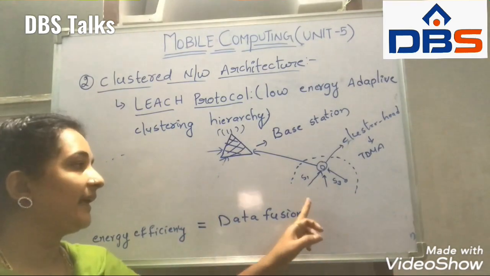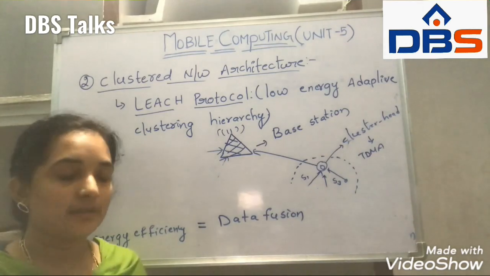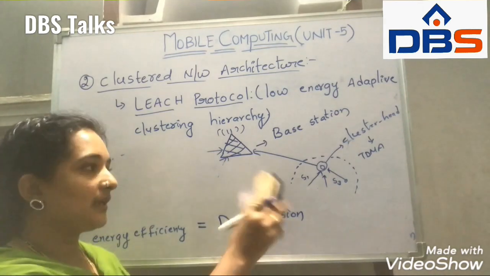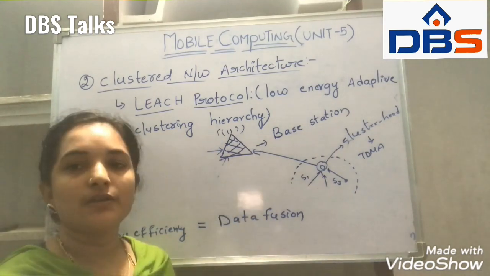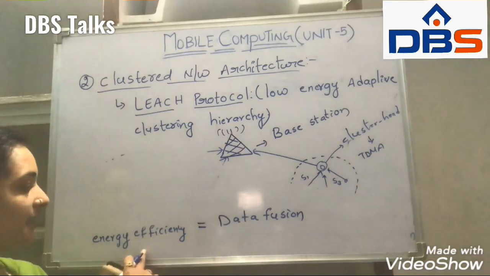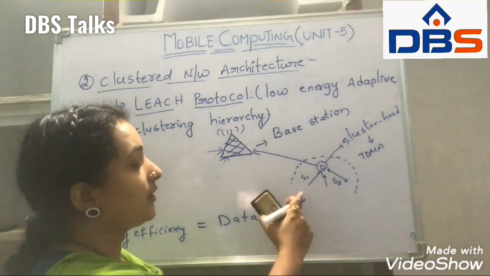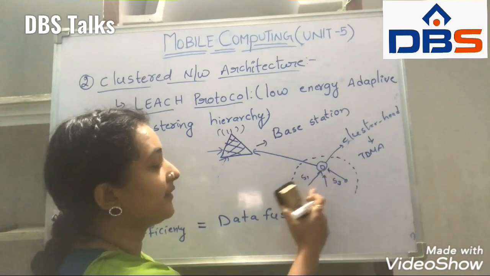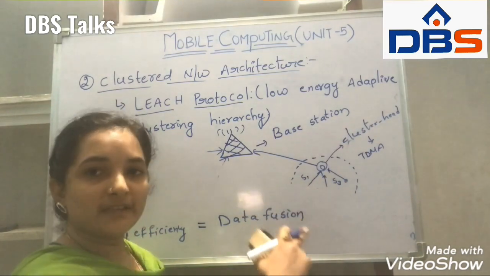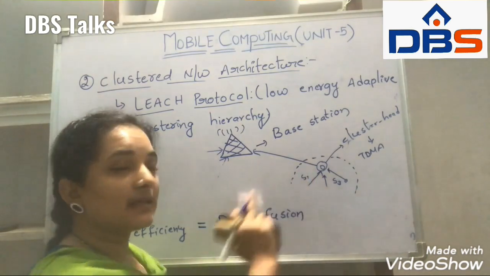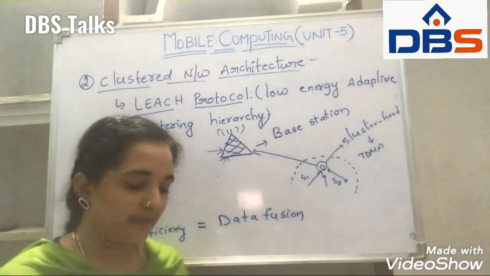It means the data is combined and fused at the cluster head and sent to the base station. That is why we say energy efficiency is equal to data fusion. The sensor nodes use their slots, combine the data and collectively send it to the cluster head, and the cluster head sends it to the base station.